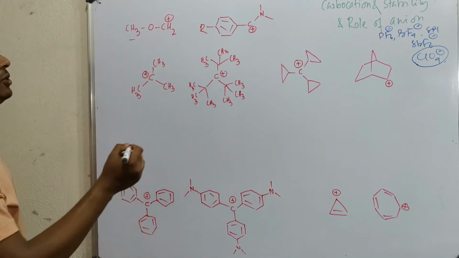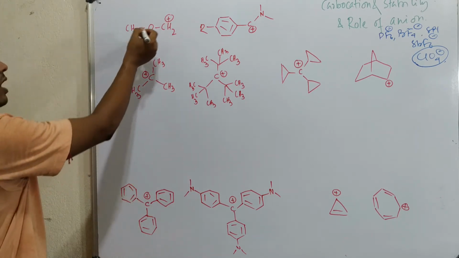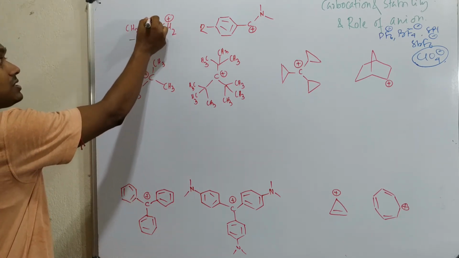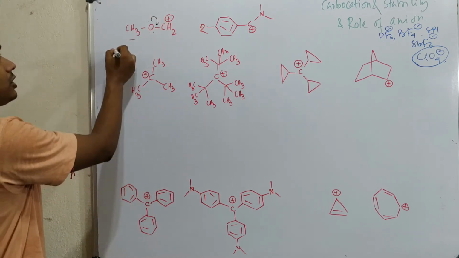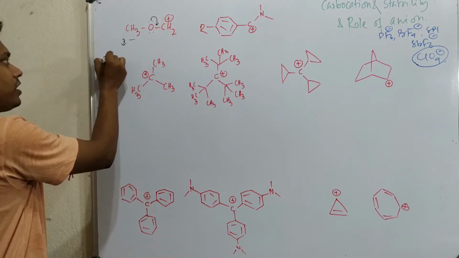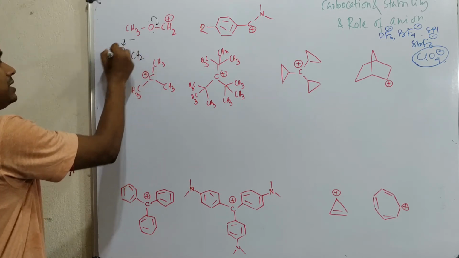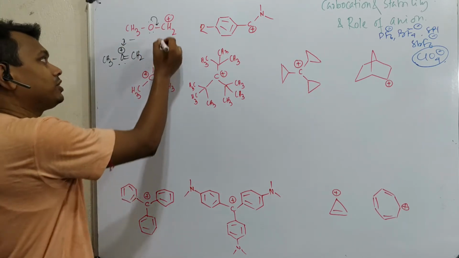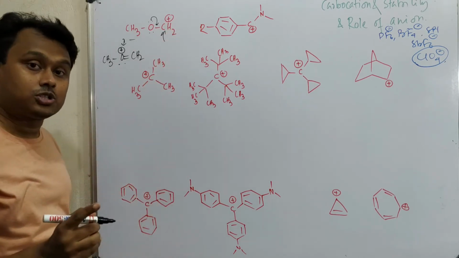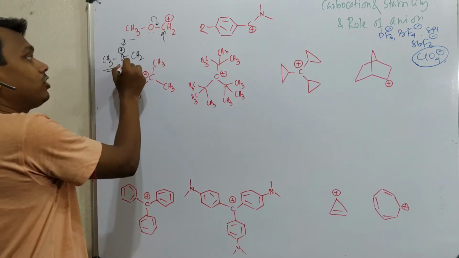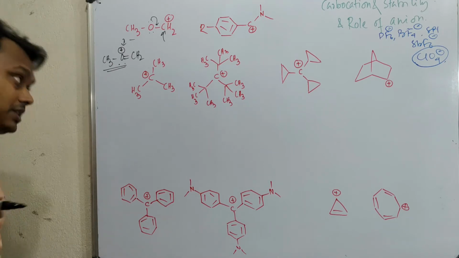This is a methoxymethyl cation, and why is this stable? Because this oxygen has a lone pair which donates through the plus R effect, meaning CH3O=CH2 plus is stable. Carbocations are all 6 electron species, but in this case, after this canonical form, every atom is octet filled, that's why it is stable.